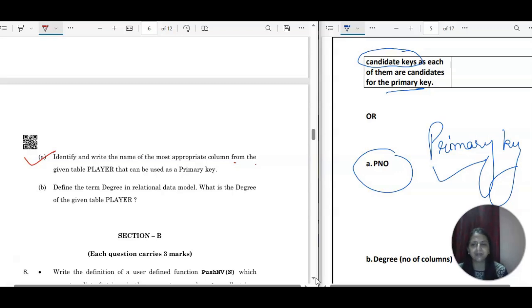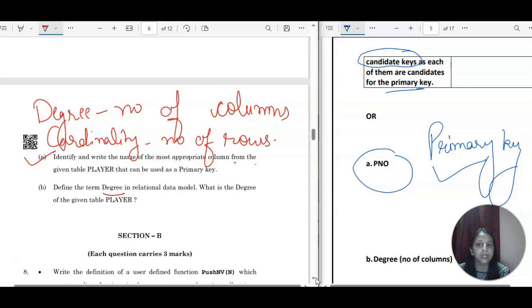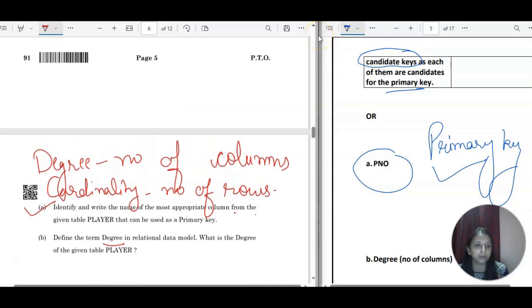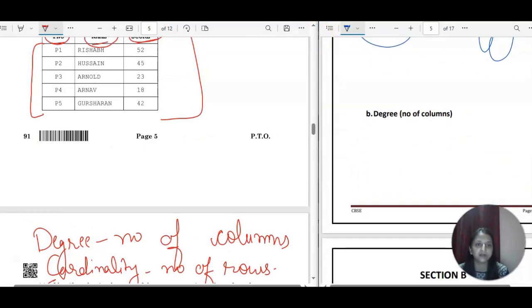Define the term degree in the relational data model. So degree is nothing but, you know, cardinality and degree are two terms. Degree is the number of columns, and cardinality is the number of rows, right? So here they are asking you to find the number of columns. So just check it. Number of columns is 3 only. So the correct answer is 3, right?